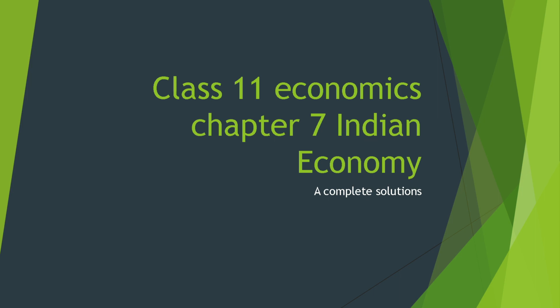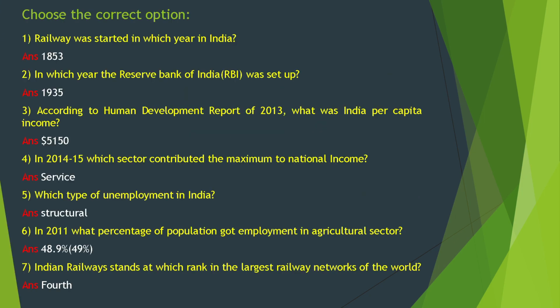Today we will study Class 11th Economics Chapter 7, Indian Economy. So choose the correct option. Railway was started in which year in India? 1853. In which year was the Reserve Bank of India, RBI, set up? 1935. According to Human Development Record of 2013, what was Indian per capita income?